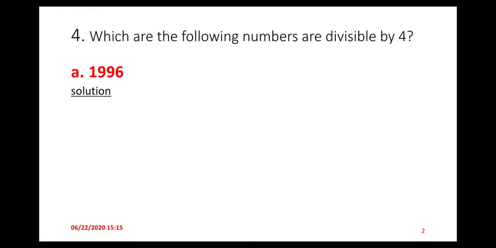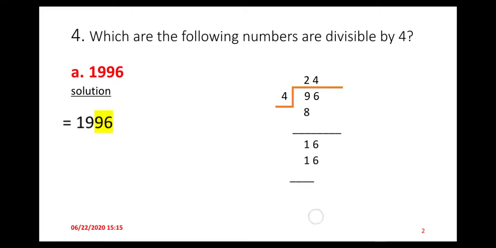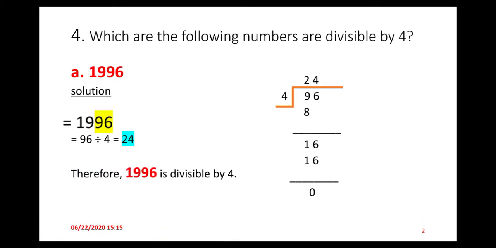1996. According to the rule, let us check only the last two digits of this number. The last two digits are 96. We divide the last two digits by 4. When we divide 96 by 4, we get 24. Now you can say that 1996 is divisible by 4. Let's move to our next question.